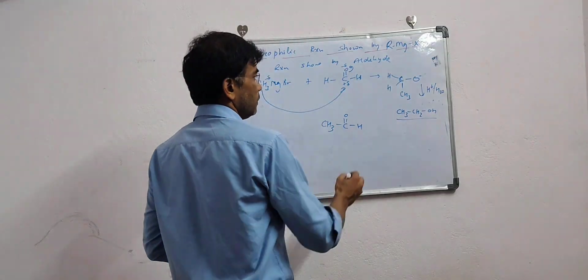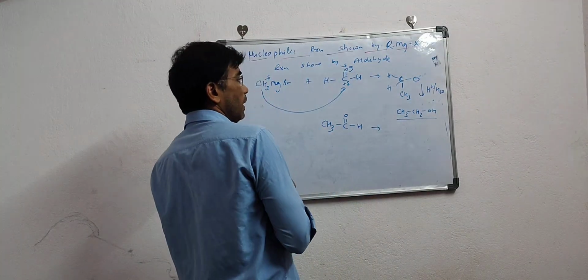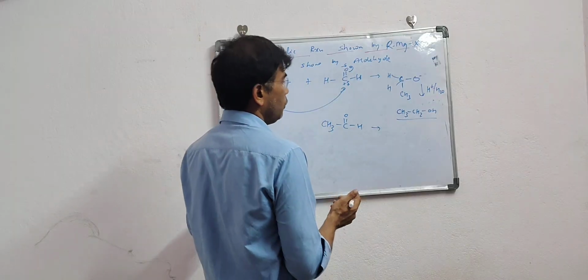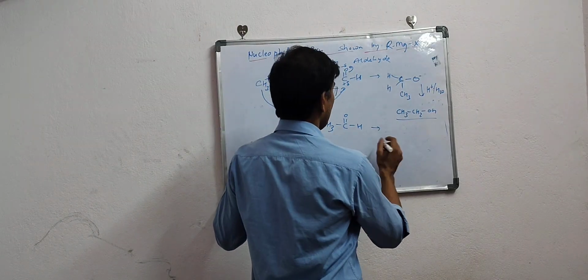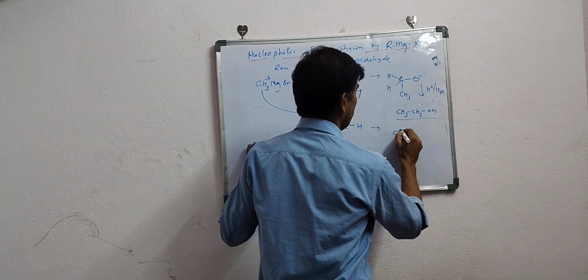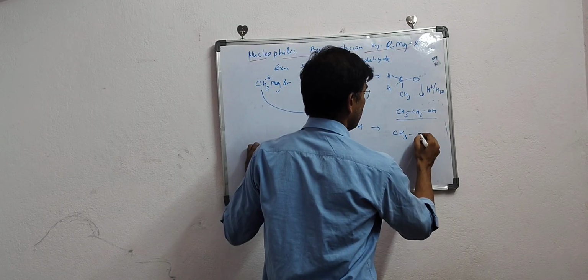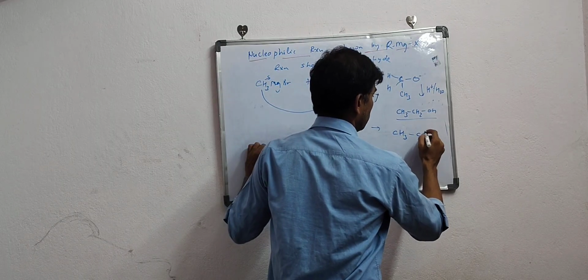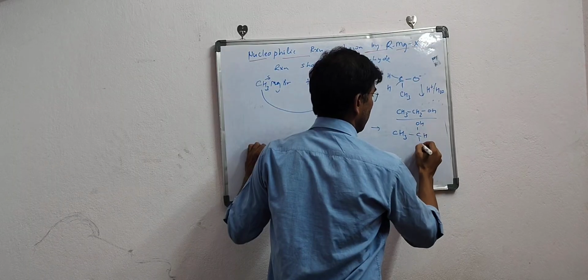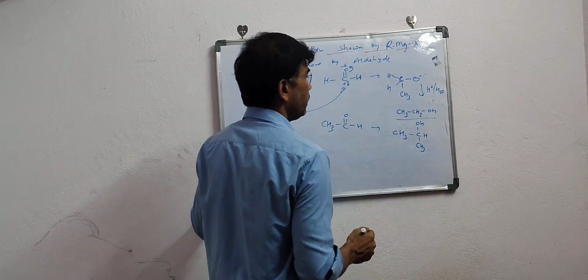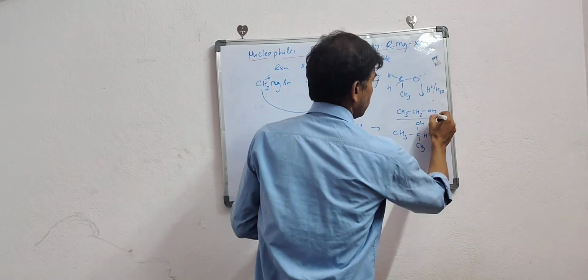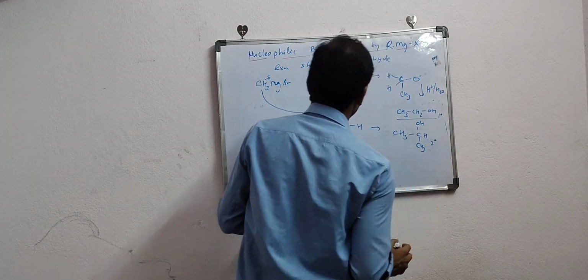In this case the same thing will happen, and this time we will be getting a 2 degree alcohol. It will be something like this: CH3CHOH and CH3. This is your 1 degree alcohol, this is your 2 degree alcohol.